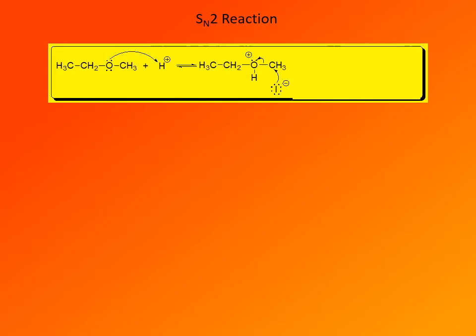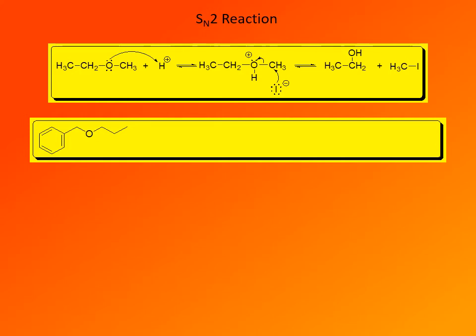Now in an SN2 reaction, the less substituted carbon, so methyl rather than primary, reacts in a backside attack, a typical SN2 attack, in this case with iodide anion as a nucleophile to give the final reaction products. Products are ethanol and iodomethane. Note that unlike the SN1 reaction, now the selectivity is opposite. So the less substituted carbon now gives rise to the haloalkane or alkyl halide, while the more substituted carbon ends up as the alcohol.